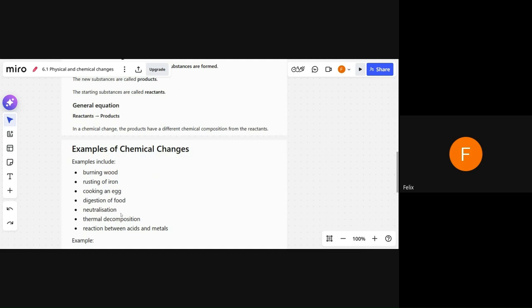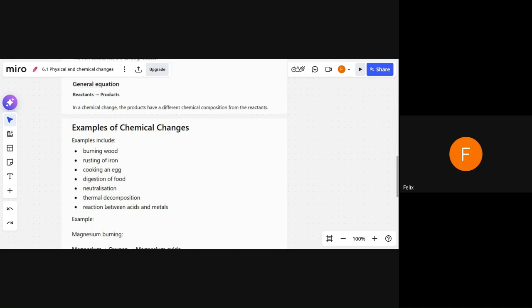Neutralization, acid-base reactions mostly. That is also a chemical change where salt and water are produced, and the acid and base lose their properties. Thermal decomposition is when a compound is broken into different products. A single compound, when it is broken into different products in the presence of heat, that is called thermal decomposition. That is also a chemical change, where reactants change into products and new products are created.